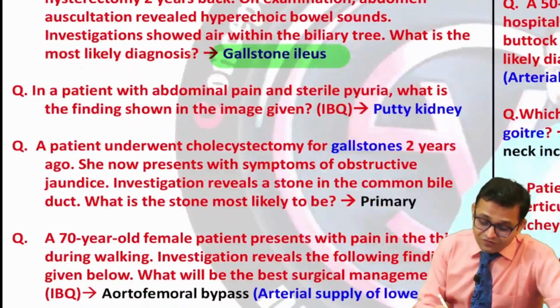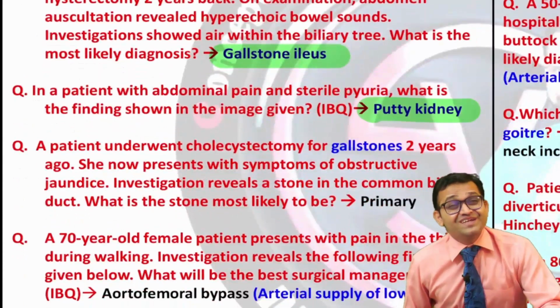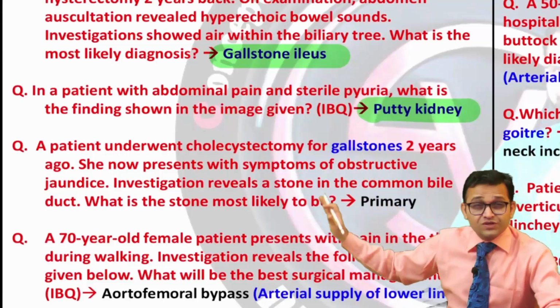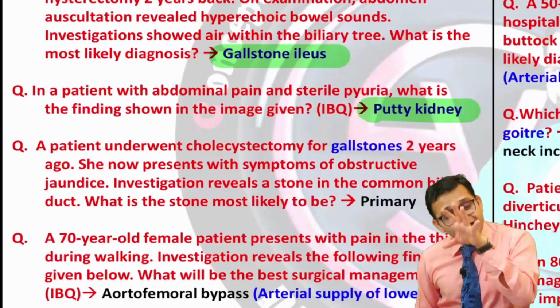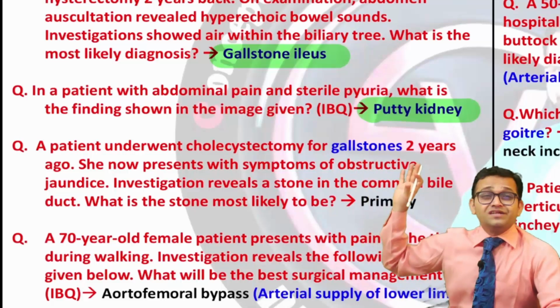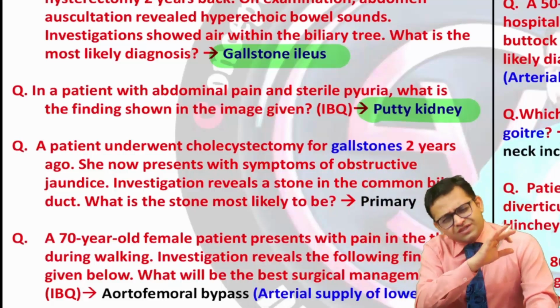Now, this is one of the very favorite questions, the putty kidney. It had been asked in your NEET PG 2021. Yes, kidney related radiological examinations are very important. And putty kidney, that is related with tuberculosis, it is very, very important.